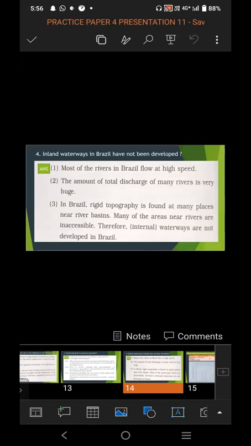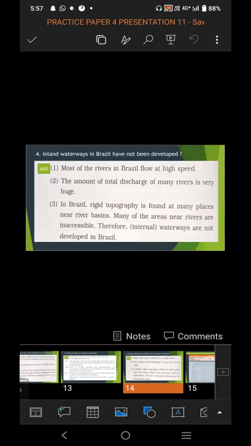In Brazil, rigid topography is found at many places near river basins. Many of the areas near rivers are inaccessible. Therefore, waterways are not developed in Brazil. So this is the main reason that waterways are not developed while traveling in Brazil.